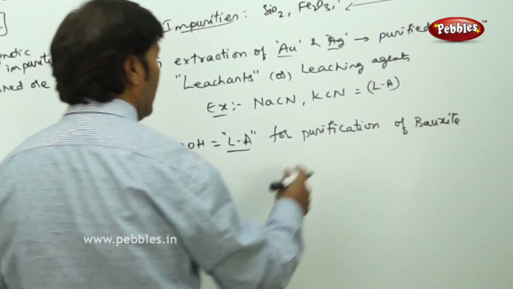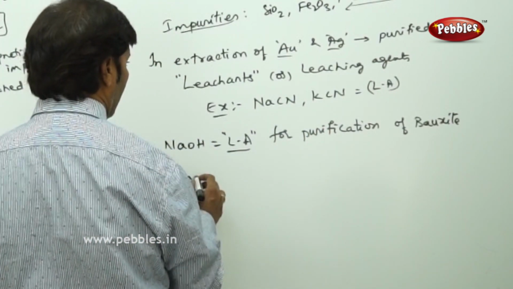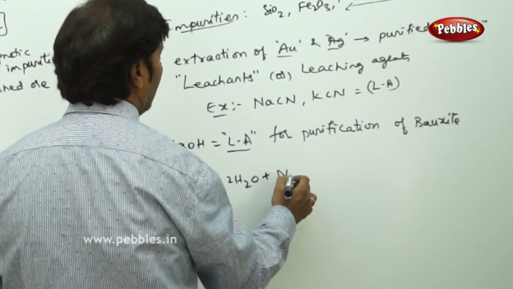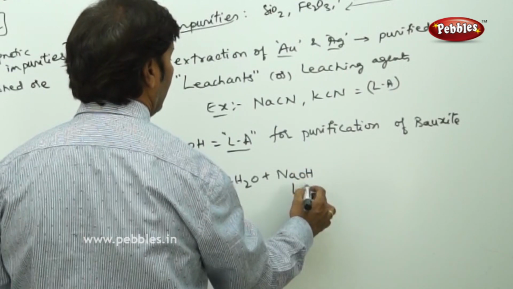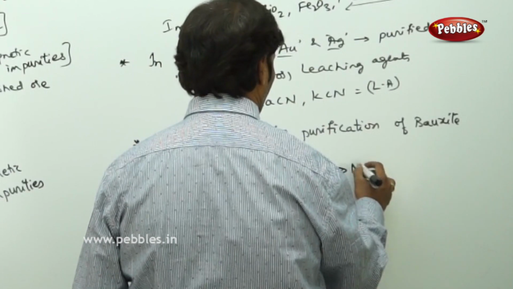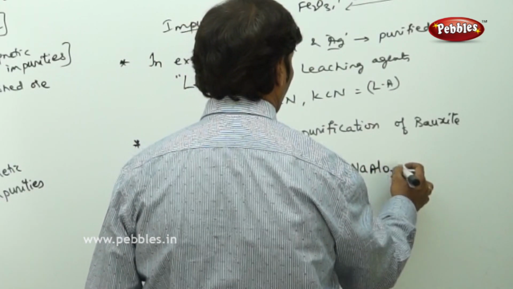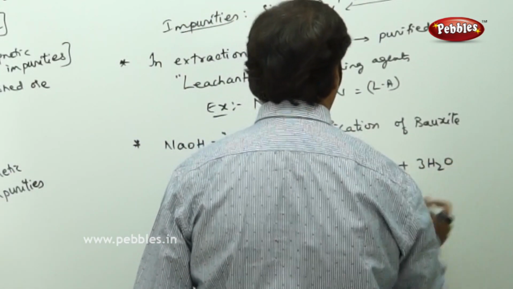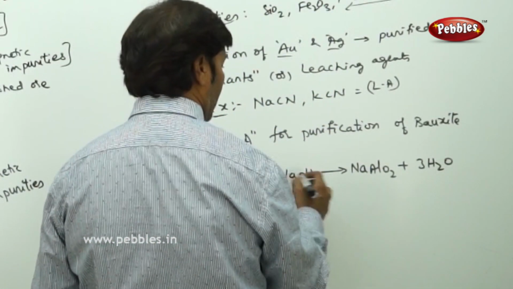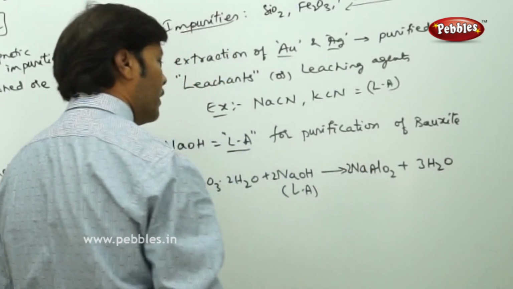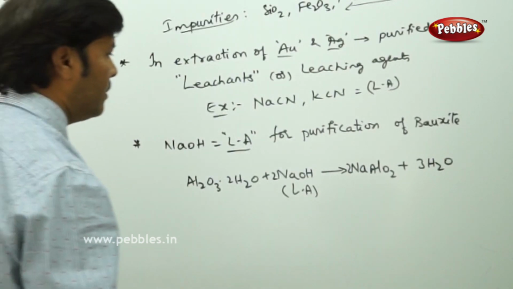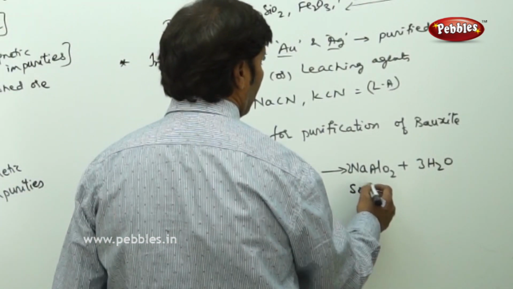For example, if you take bauxite, then Al2O3.2H2O is the bauxite. Then if you add NaOH as a leaching agent, this bauxite immediately gets converted to NaAlO2 plus 3H2O. This is called sodium meta-aluminate. 4 plus 3 is 7, and here 3 plus 2 is 5, plus 2 is 7. Yes, this is sodium meta-aluminate.